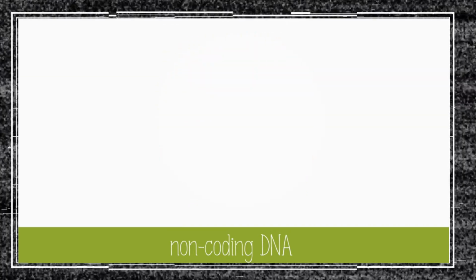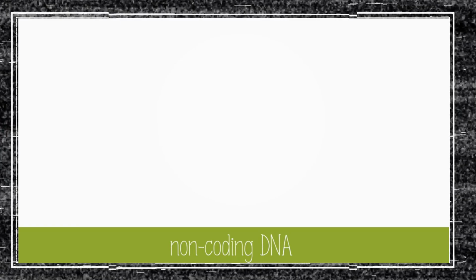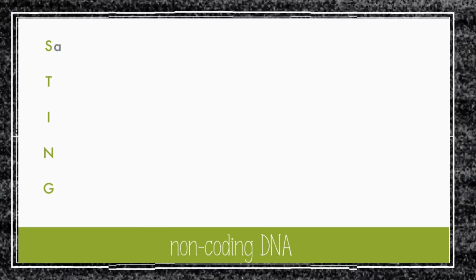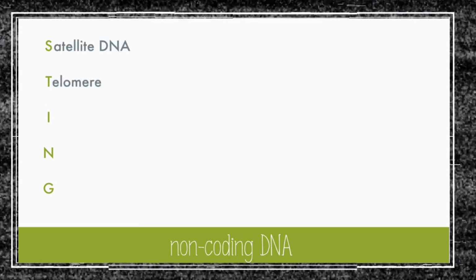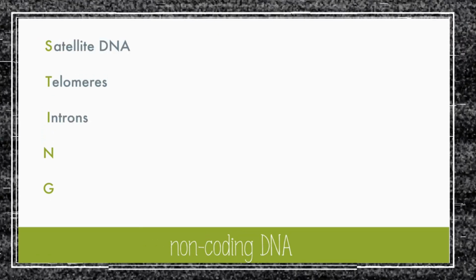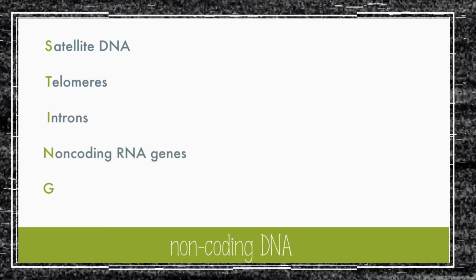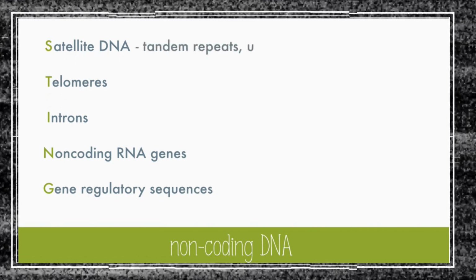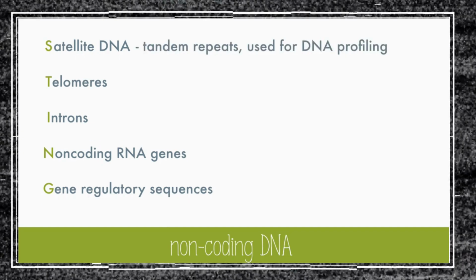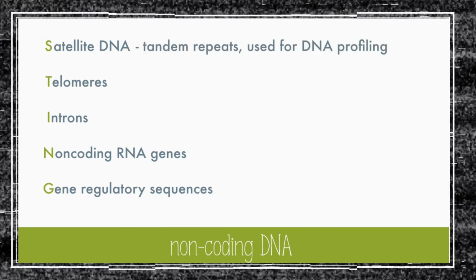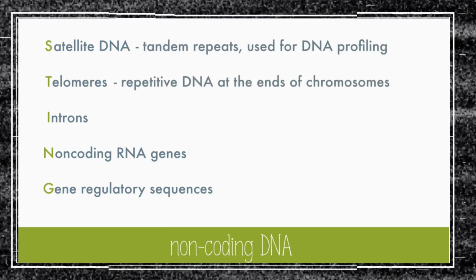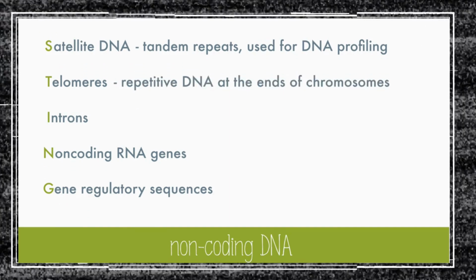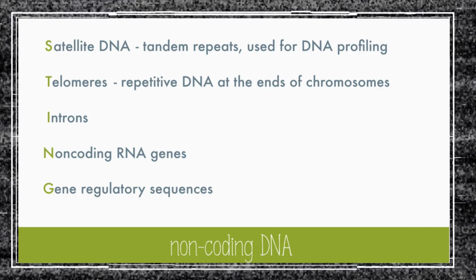Here are 5 different uses for non-coding DNA, with the acrostic STING to help you remember them. STING stands for satellite DNA, telomeres, introns, non-coding RNA genes, and gene regulatory sequences. Satellite DNA includes tandem repeats, which are the portions used for DNA profiling. Telomeres are repetitive DNA at the ends of chromosomes that protect the chromosomes from deterioration during replication.